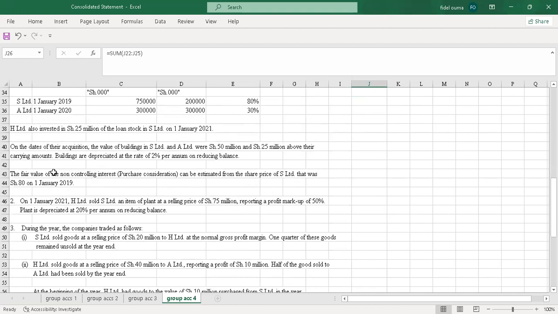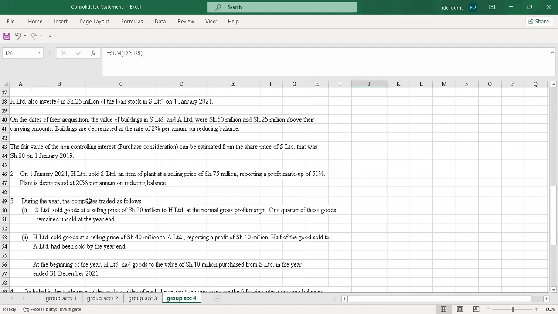So I'll go to the next statement. The fair value of the non-controlling interest purchase consideration can be estimated from the share price of S Limited. That was shillings 8, and we have used it. So I go to number 2. On 1st January 2021, H Limited sold S Limited an item of plant at a selling price of 75 million, reporting a profit markup of 50%. Plant is depreciated at 20% per annum on reducing balance.